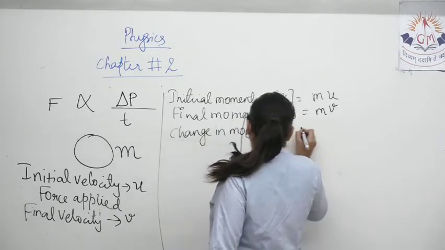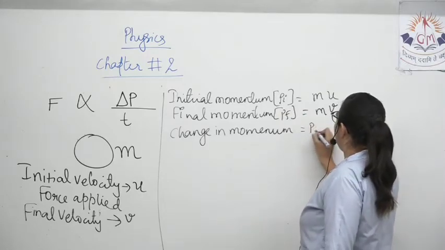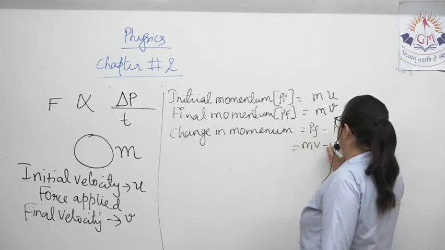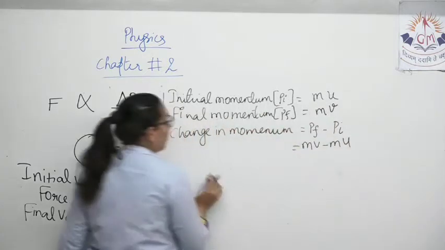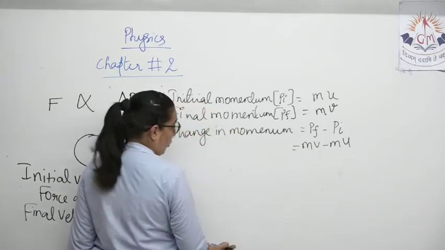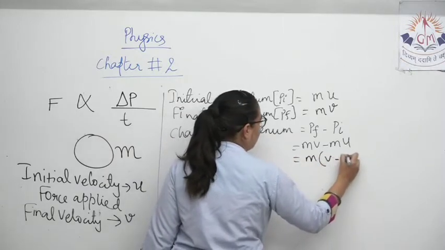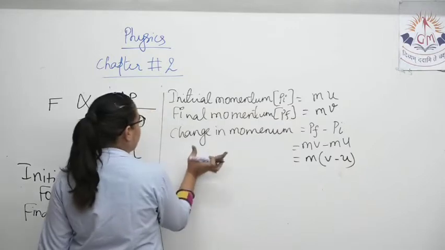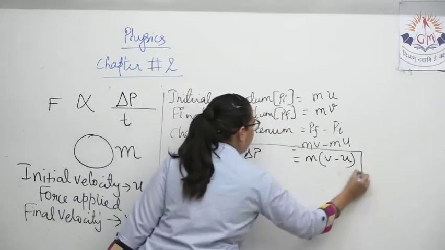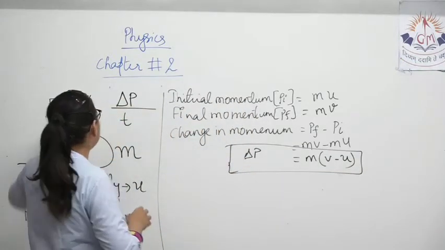Change in momentum is equal to final momentum minus initial momentum, that is mv minus mu. What is common over here? It is m in bracket v minus u. So the change in momentum, delta p, is equal to m in bracket v minus u. Clear this much? Okay. Now let's move further.